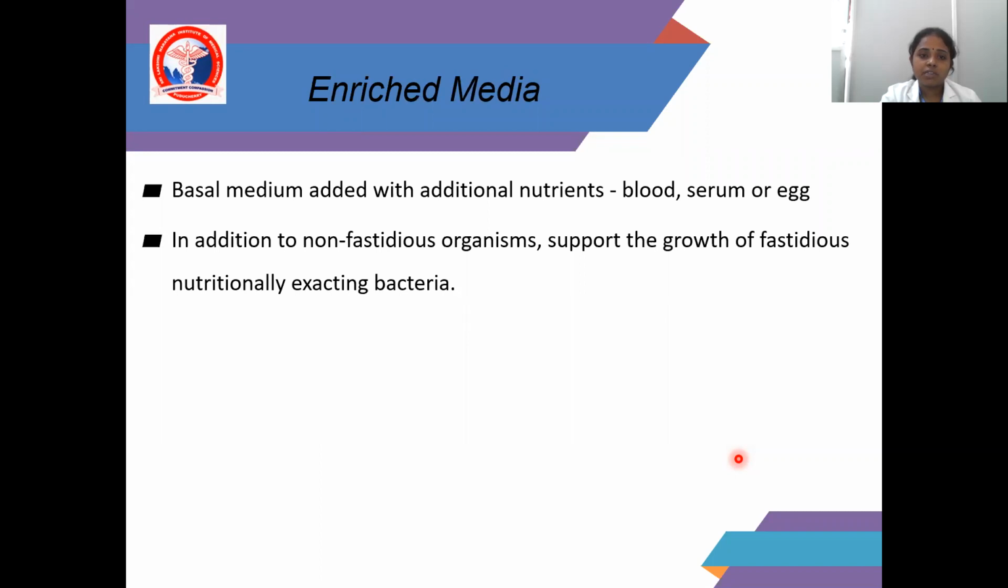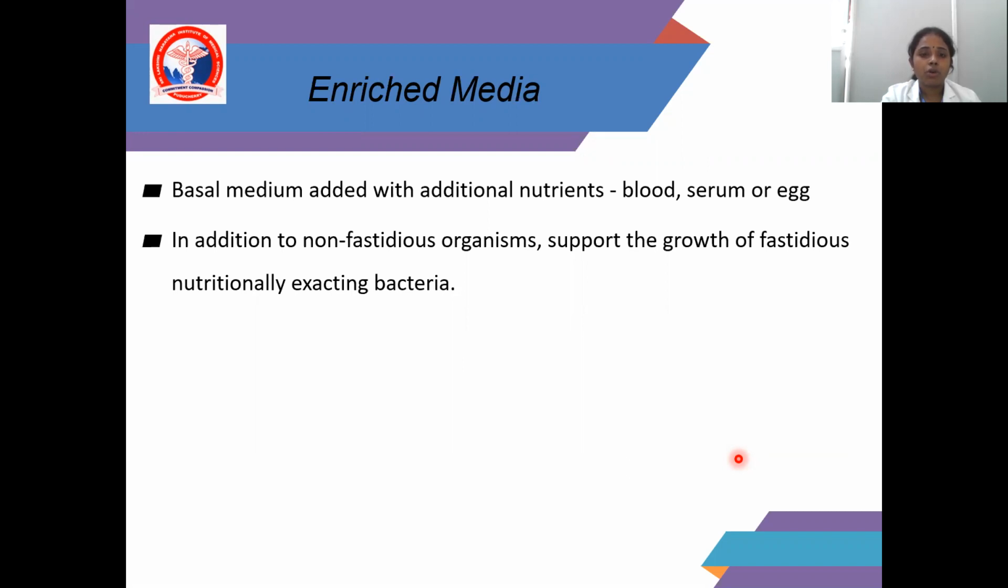And coming to enriched media, for example, blood agar. The basal media is added with additional nutrients, which may be blood, serum, or egg. I already showed this in the previous slide. In blood agar, we use 5 to 10% of sheep blood. Alternatively, we can use ox or human blood also.